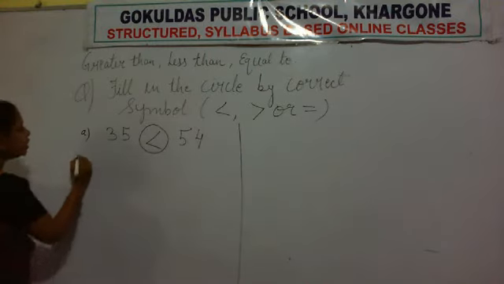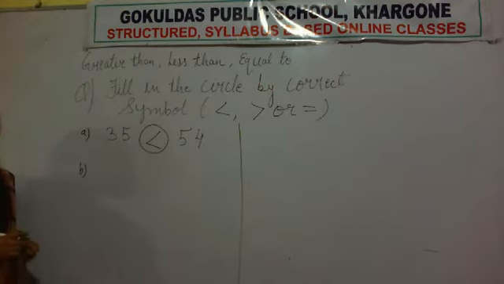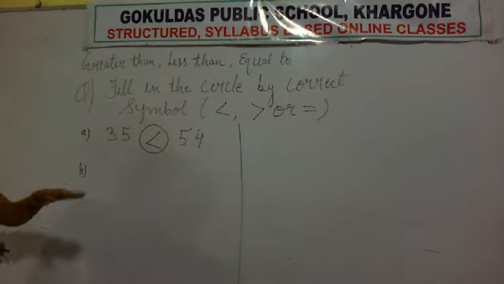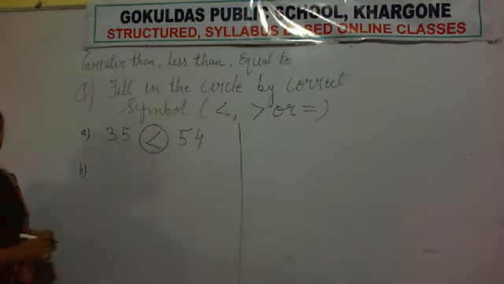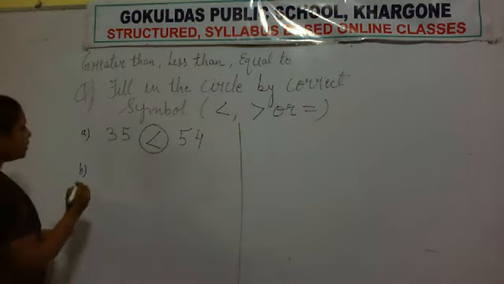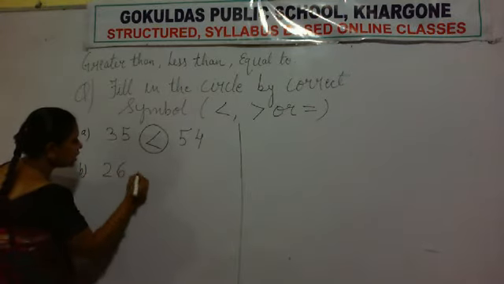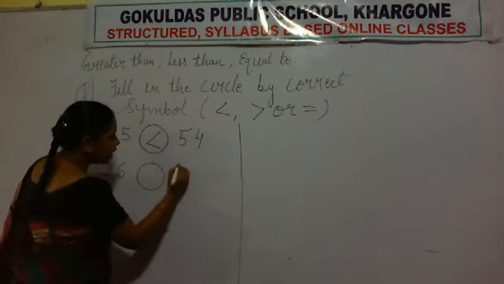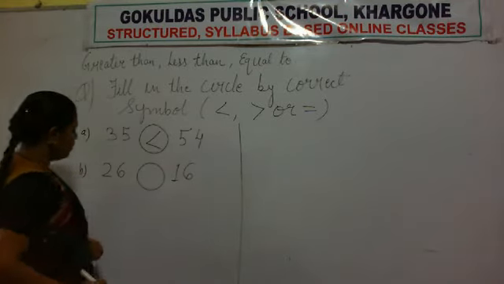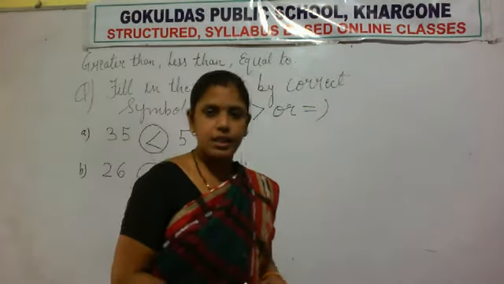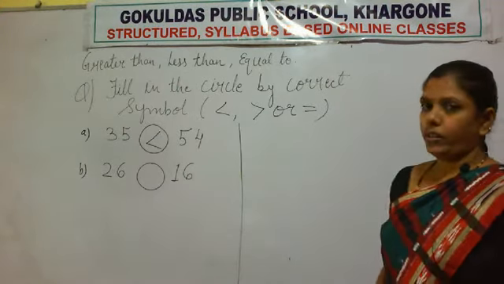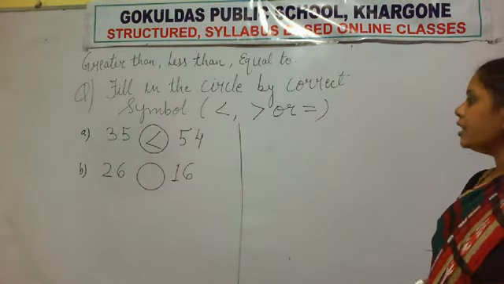Now the next question, B. Copy this question first. Now the second question, B. What are the numbers given? 2, 6, 26. Then one circle. Then 1, 6, 16. So 26 and 16.